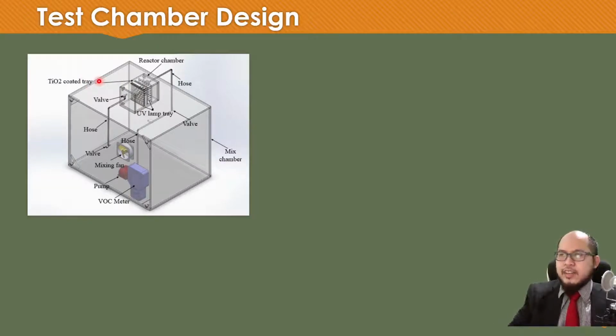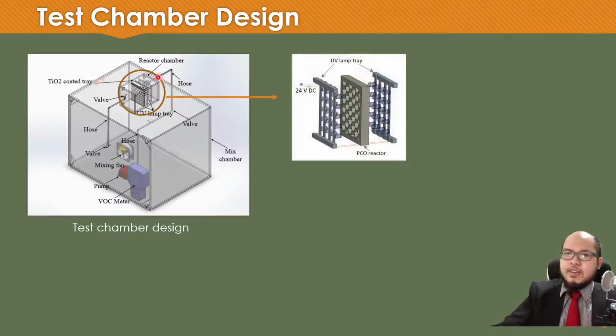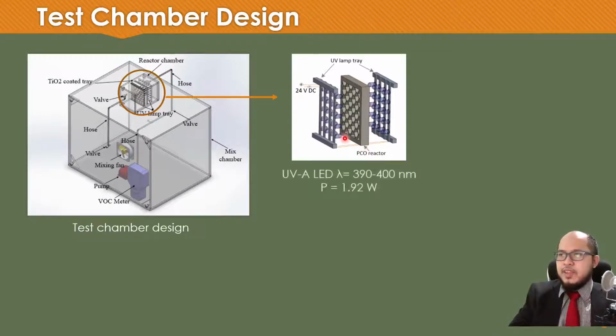So in detail, the reactor chamber consists of two UV lamp trays. In one tray, there are 20 LEDs, and in the middle, we put the PCO reactor. The UV LED has the wavelength of 390 to 400 nanometer with the power of 1.92 watt.